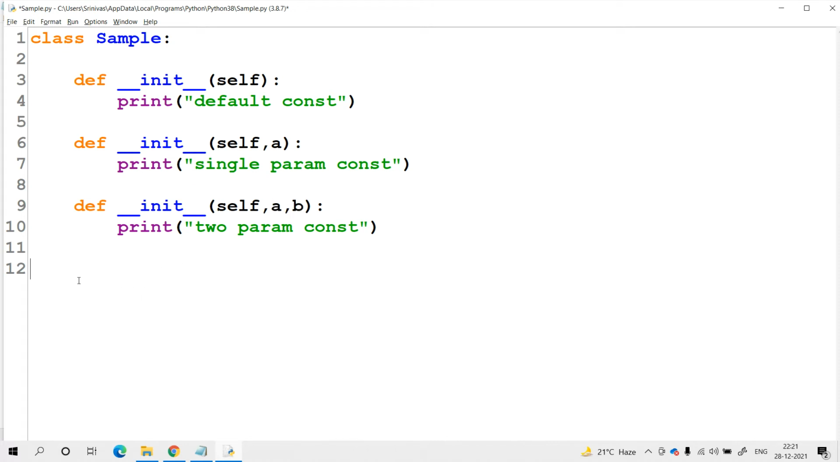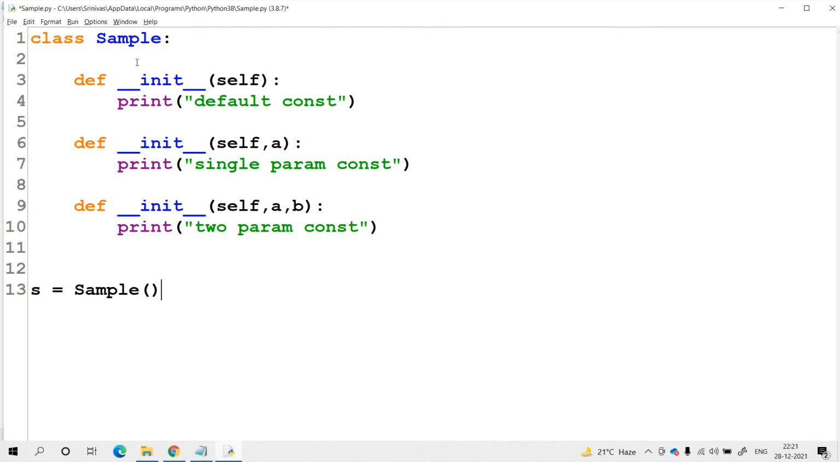Let me check it now. Out of all the constructors, let me create the object of the class using the default constructor, that is, without passing any parameters. My assumption is that the default constructor will come into the picture and the message we get is default constructor. No, that is not at all correct.